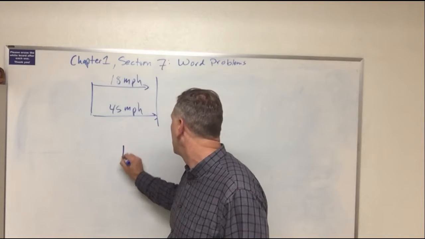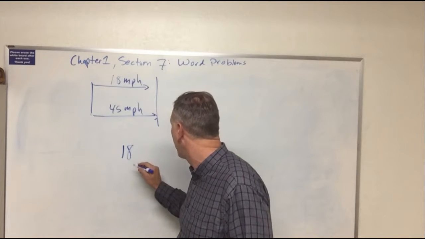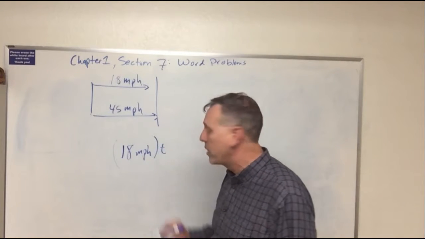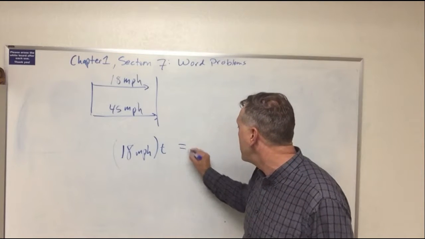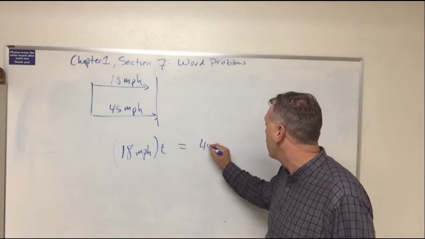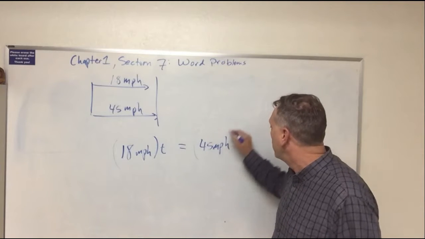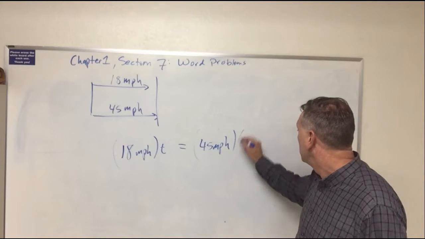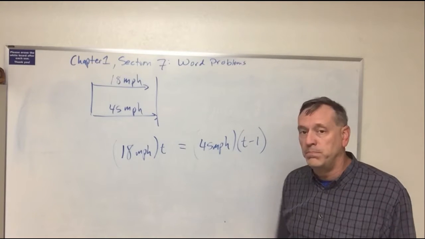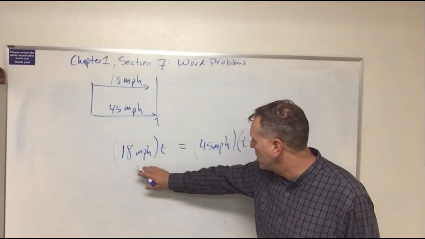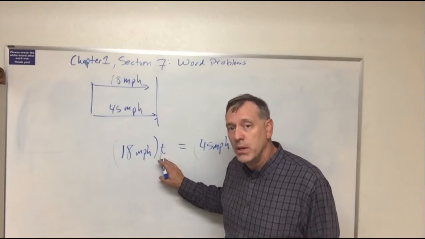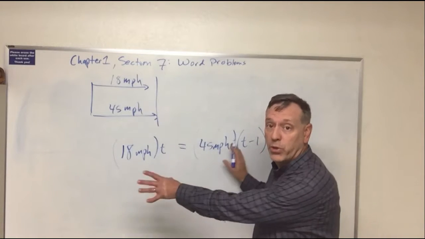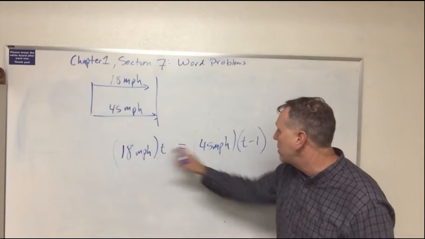So the bicyclist distance before they meet is 18 miles per hour, times how long they travel, t. Now they're going to meet, and this person is going 45 miles per hour, but doesn't start at t, it starts an hour later, t minus 1. You see, this is distance, miles per hour times the time, and this is distance, miles per hour times the time, where they meet at the same place.